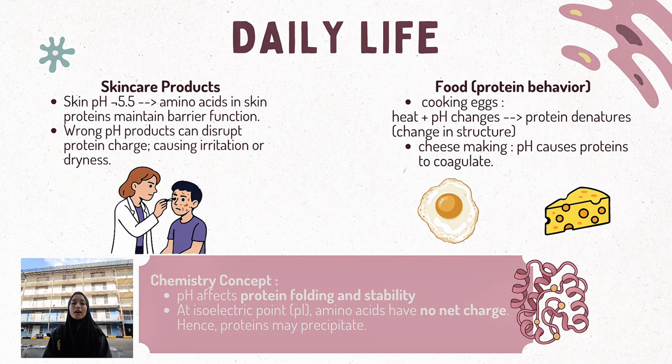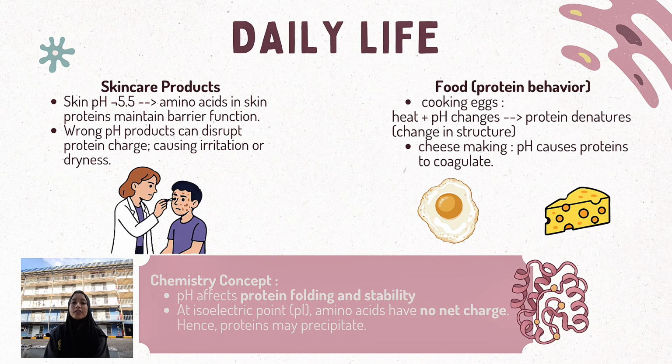For skincare products, our skin has a natural pH of about 5.5. This helps maintain the skin's protective barrier. Using products with the wrong pH can disrupt protein charge and cause irritation or dryness. In food, protein behavior changes during cooking. For example, when we cook eggs, heat and pH changes cause proteins to denature and become solid.